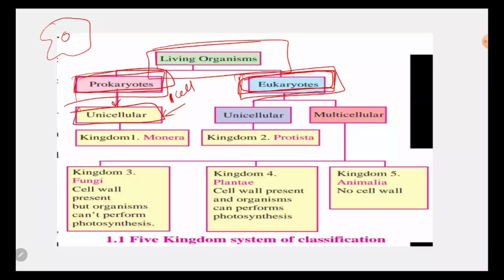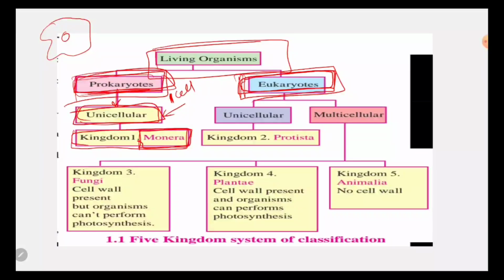They are not multicellular like we human beings, who are made up of many millions of cells, but these types of living organisms are made up of only one cell. Therefore they are known as what? Unicellular. Okay, in this there is only one kingdom which we have to remember, that is kingdom Monera. How is it pronounced? Kingdom Monera. Monera is the only kingdom which comes in prokaryotes. It is small, because it is unicellular.